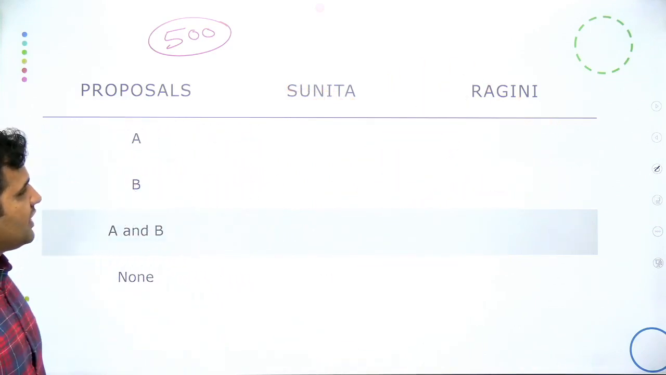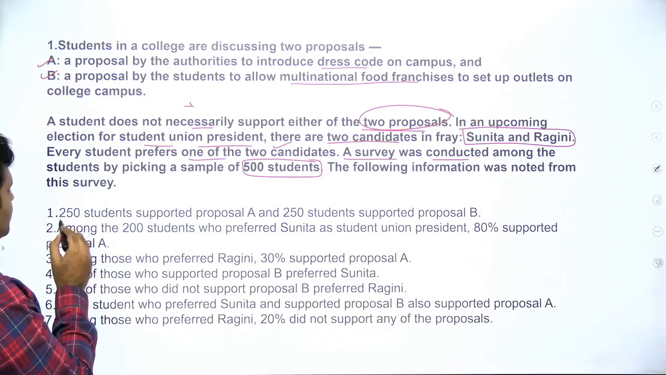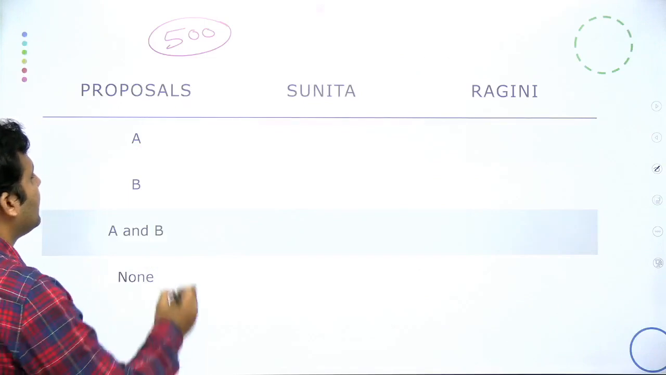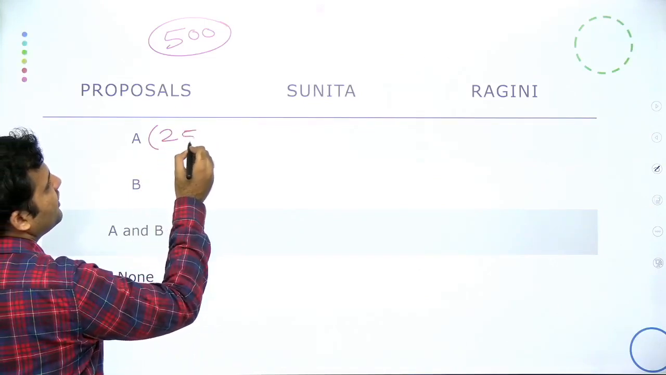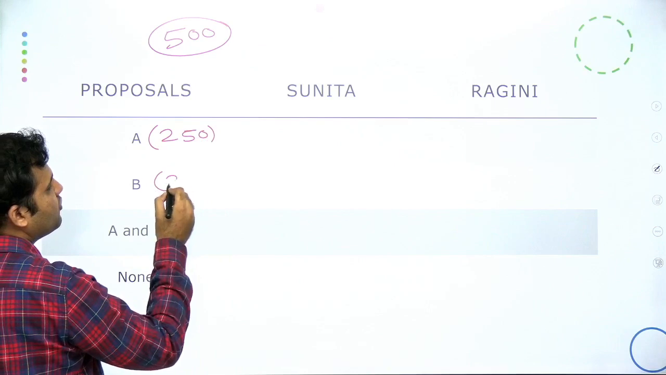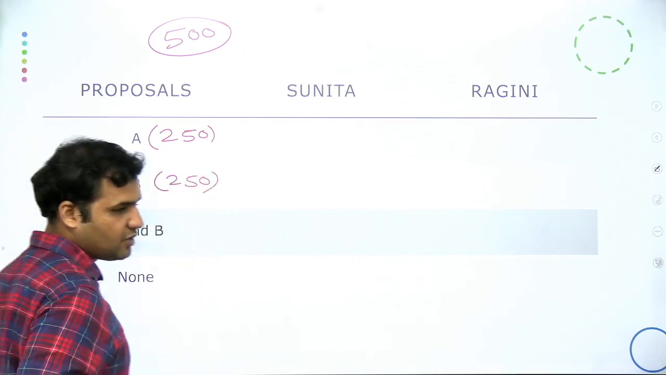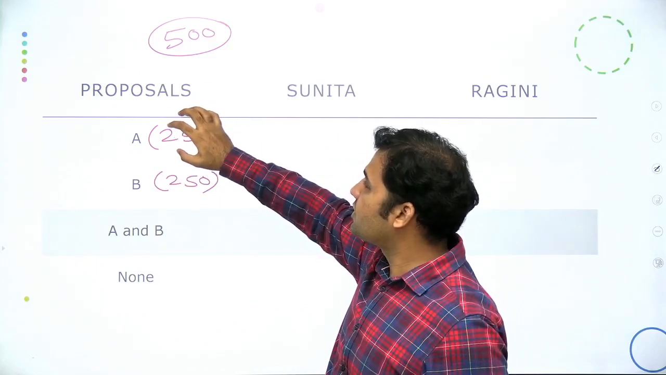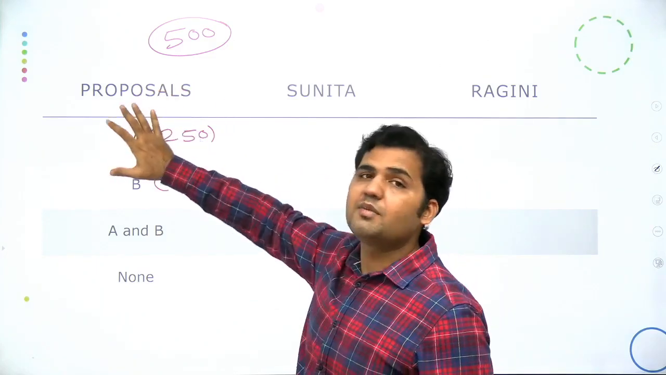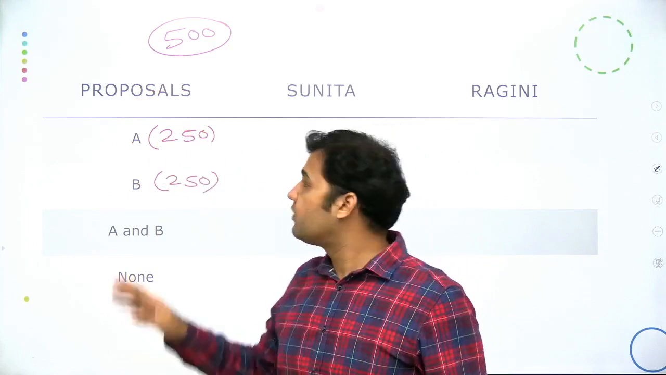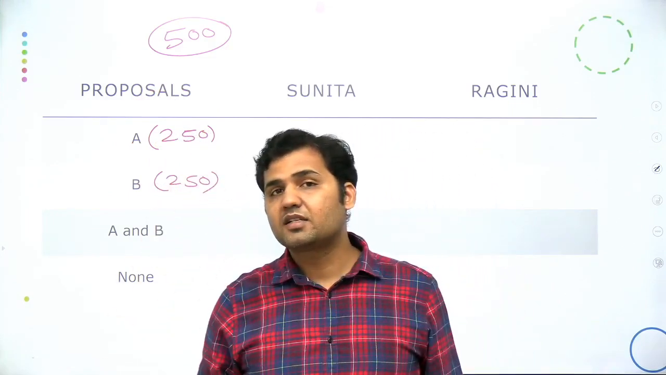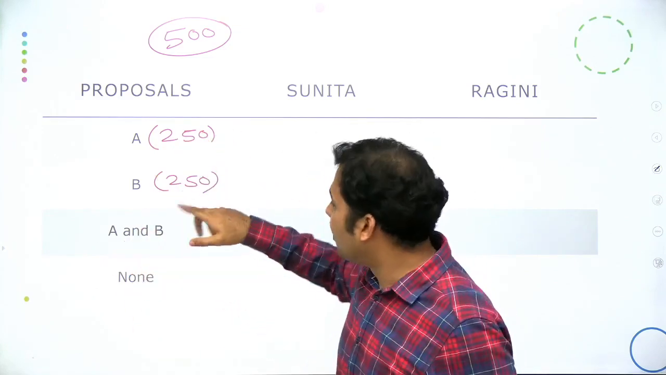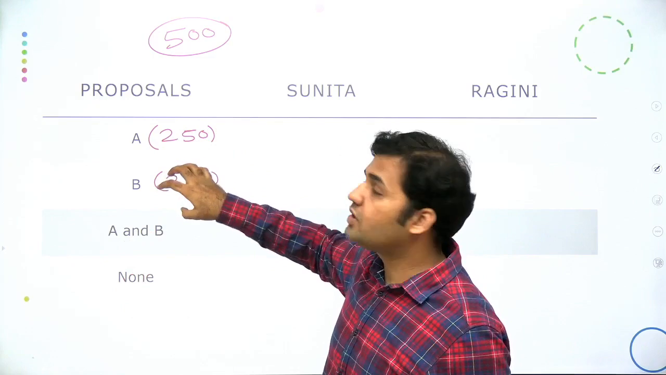So now let's start filling in the information. The first information is 250 students supporting proposal A and 250 students supporting proposal B. Now just fill in this information. We have 250 students over here and 250 students over here. One thing that you need to keep in mind is that these 250 are not those students who are supporting only proposal A. Out of these 250, there will be some candidates who will be supporting proposal B also. Also in these 250, you will have some students supporting A.